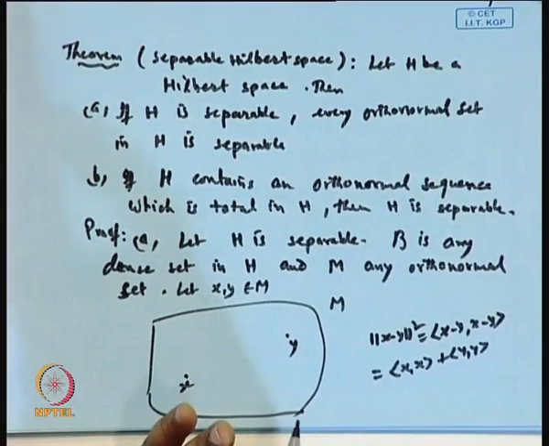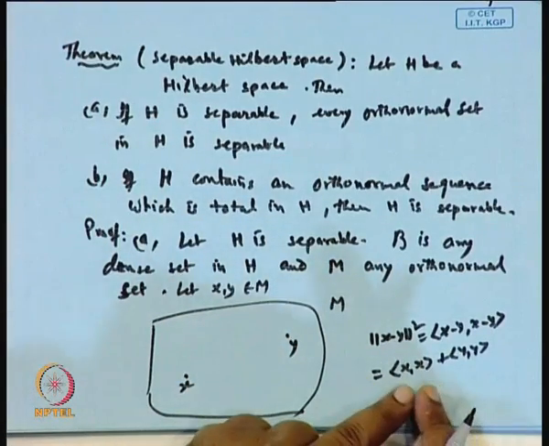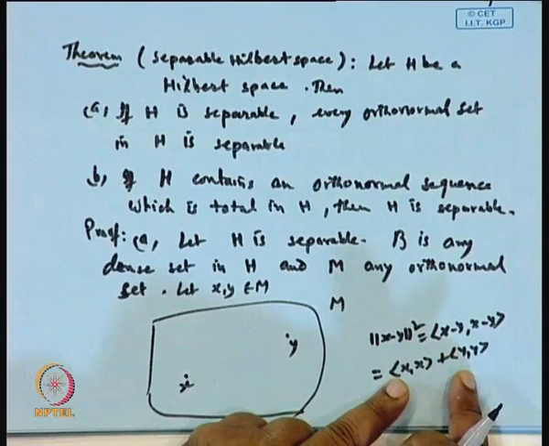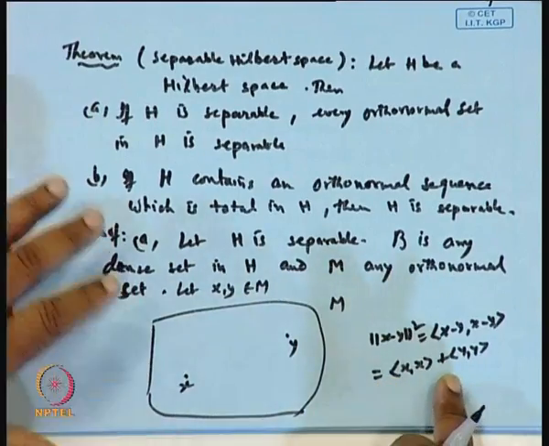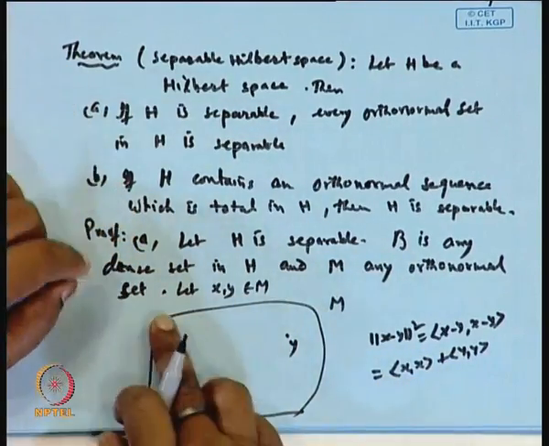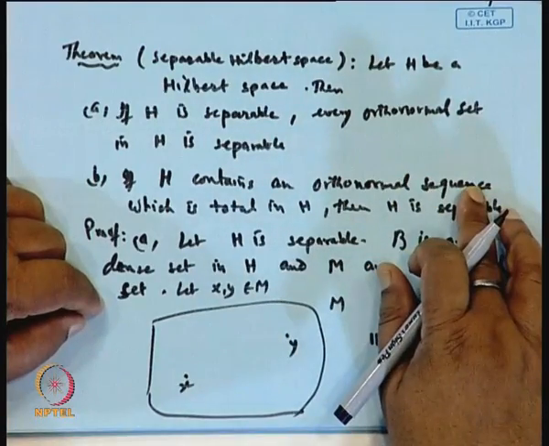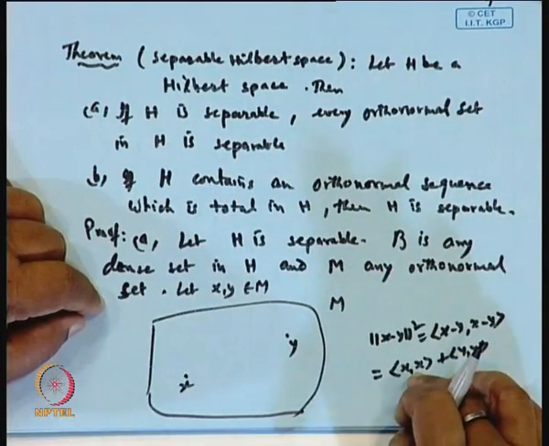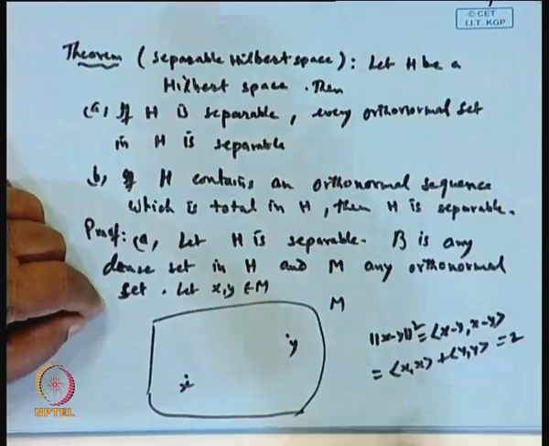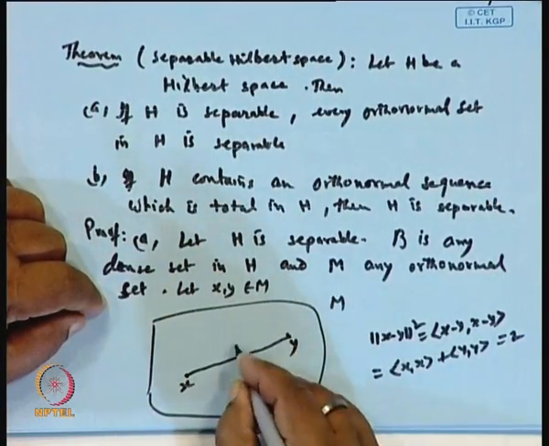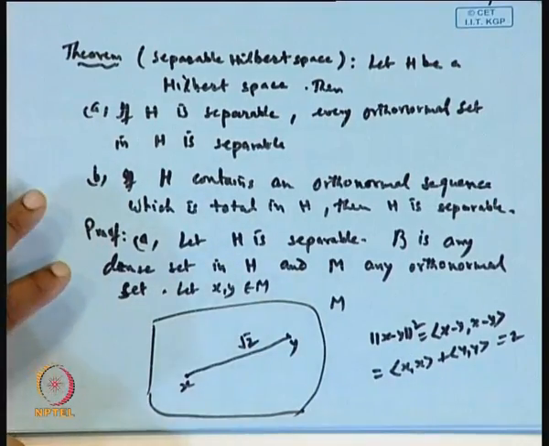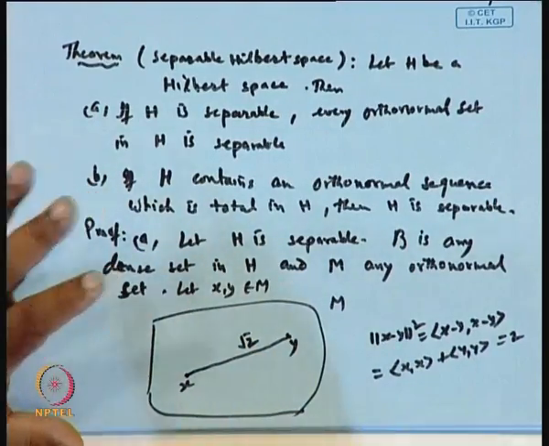Now, the norm of x is 1, because x is from an orthonormal set. So norm of x squared is 1, and this is equal to 2. It means the distance between these two is root 2.